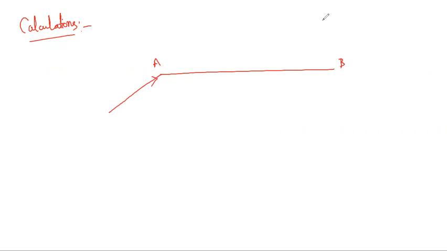Assuming there are 4 points present, let me mark them. These are the points.